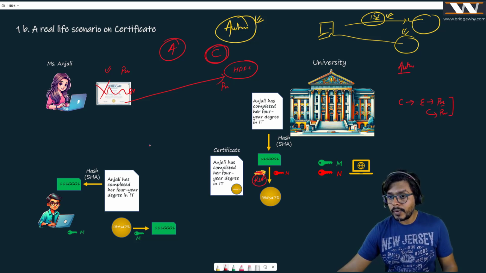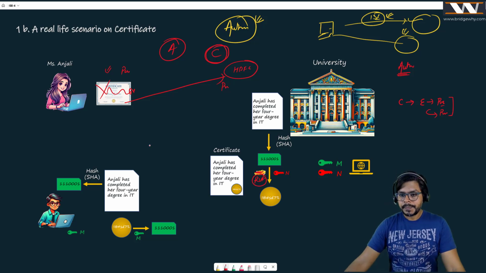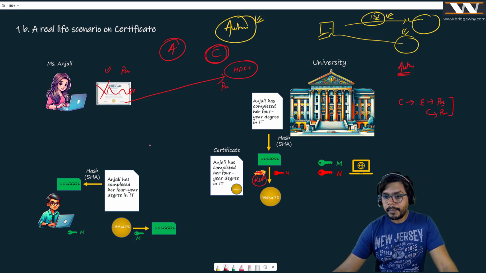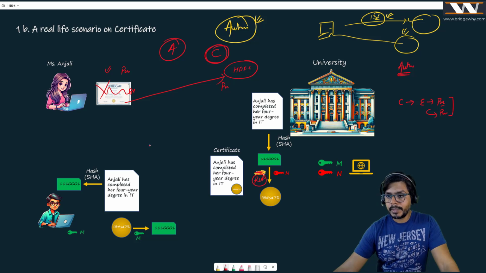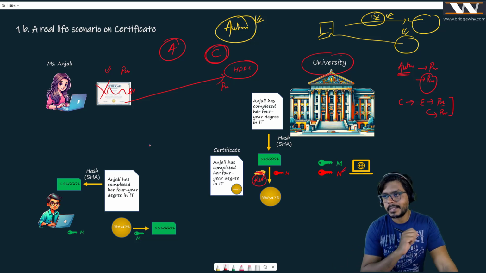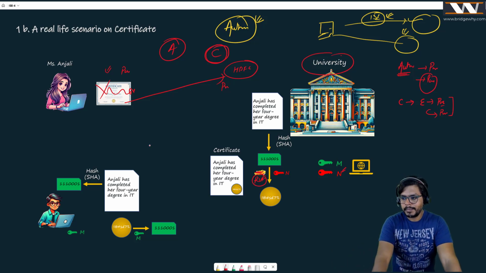In authentication, we are basically signing a document with my private key or this university's private key, so that anybody can open it using the university's public key to know that it was signed by the university itself. Mr. Rahul, is it good?